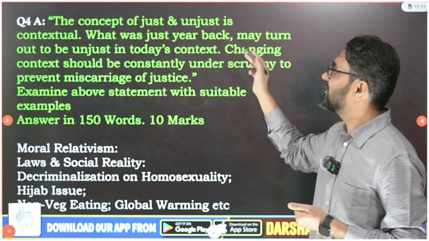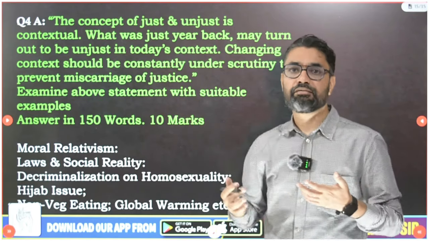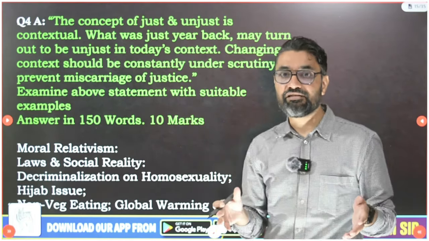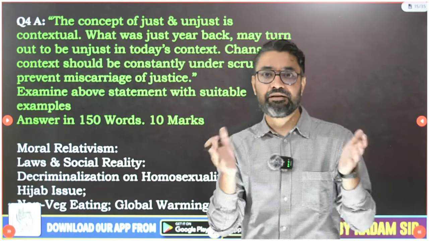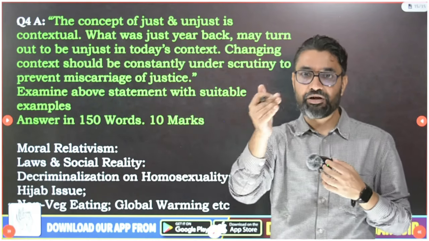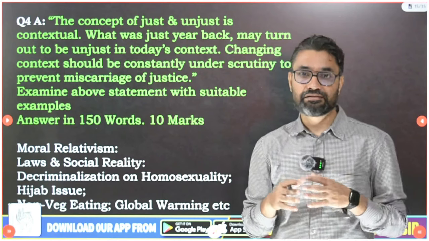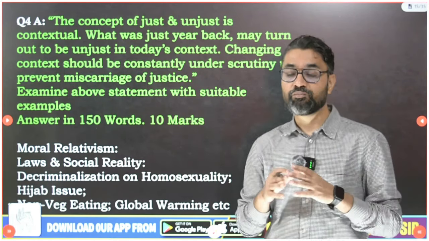The concept of just and unjust is contextual. At that moment, the theory should click in your mind. So which theory talks about contextual ethics? Under dimensions of ethics there are three different branches: descriptive ethics, normative ethics, and meta ethics. Under meta ethics there are different debates that I discuss in the class: moral absolutism versus moral relativism, moral objectivism versus moral subjectivism.